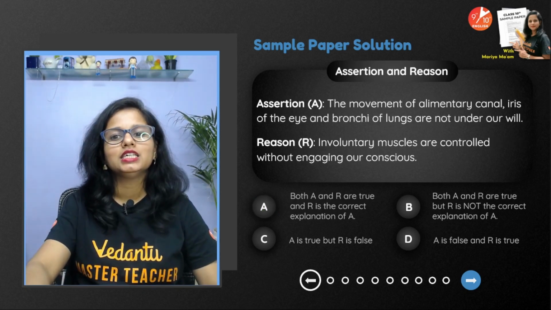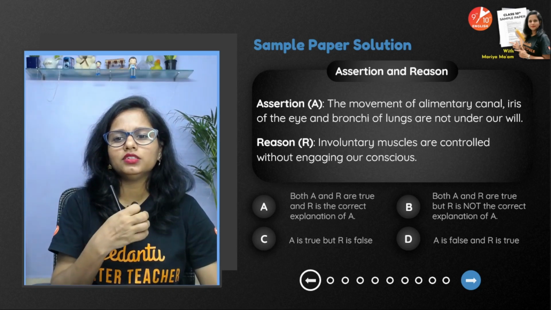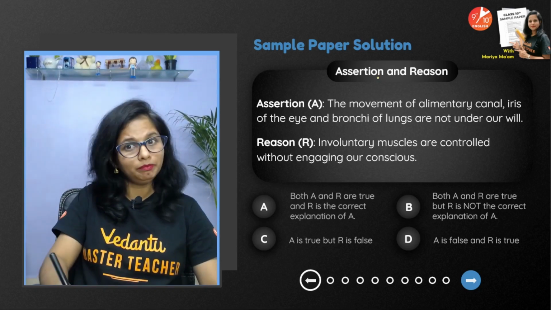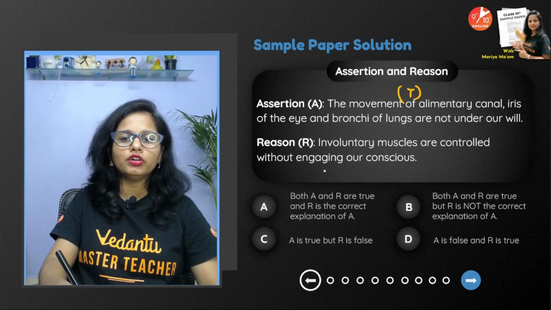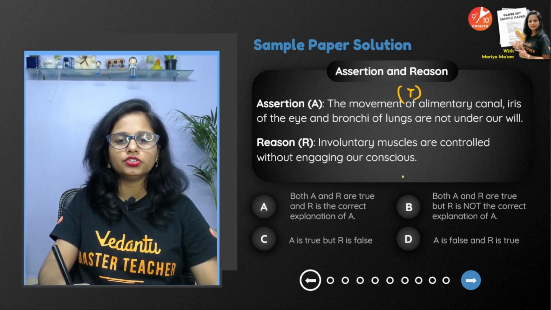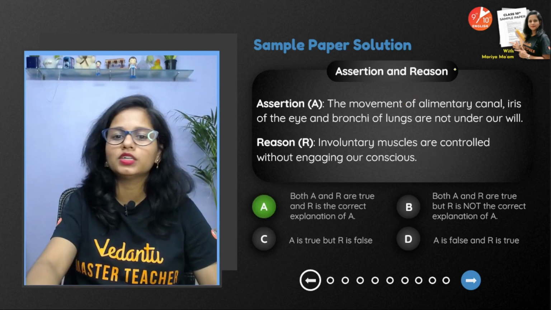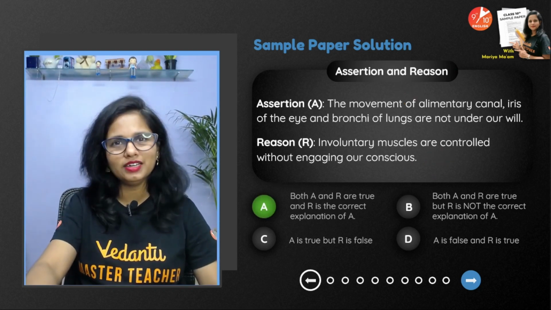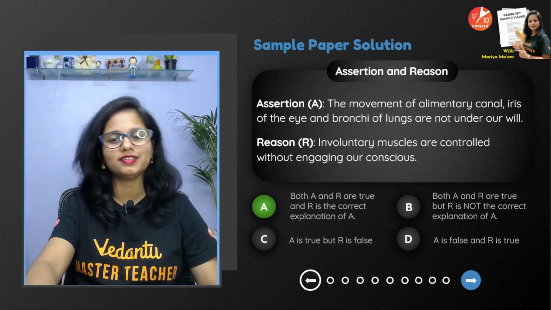Then the next. The movement of the alimentary canal, iris of the eye, and bronchi of the lungs is not under our will. Yes, they are involuntary muscles and this is true. Involuntary muscles are controlled without engaging our conscious mind. And yes, that is also true, and that's the reason why they don't work under our will. So here as well, A is the correct answer. Assertion is true, reason is true, and reason is the correct explanation of the assertion.